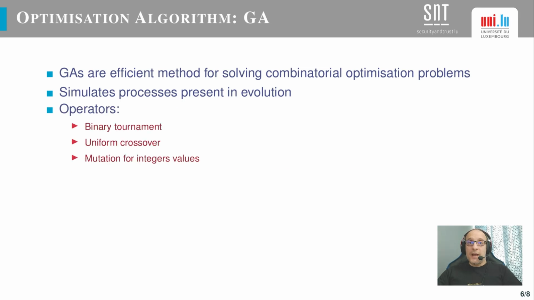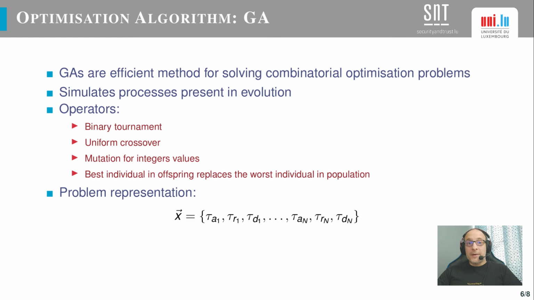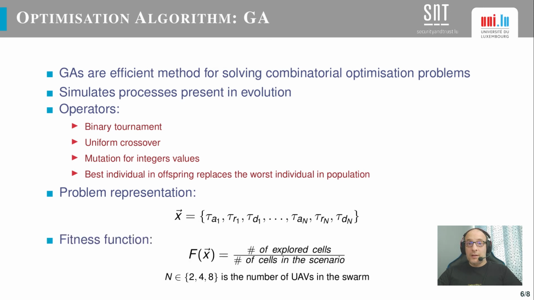We have used binary tournament as selection operator, a uniform crossover operator, and a probabilistic mutation adapted to integer numbers. Finally, after evaluating the new offspring, the replacement operator selects the fittest individual to replace the worst one in the former population. The problem representation is a vector of integer values, which are the parameters of the UAVs, and the fitness function is calculated as the proportion of explored cells in the surveillance scenario.